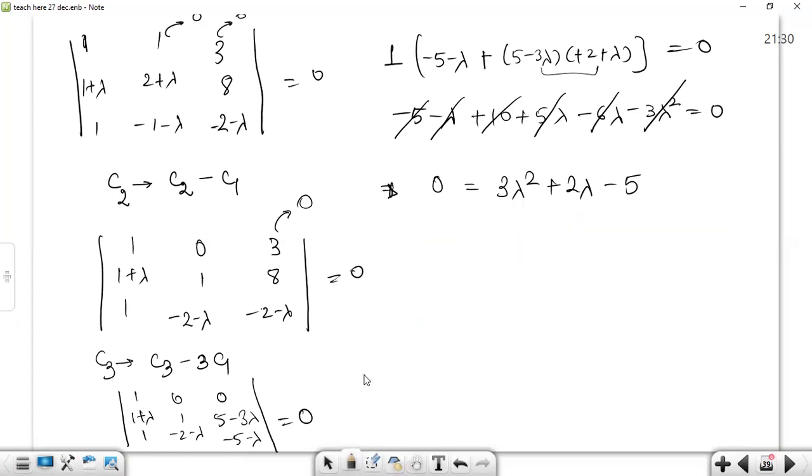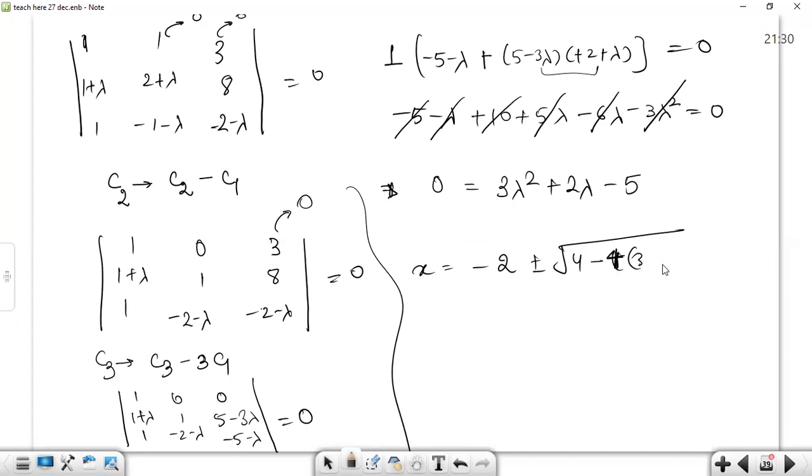Now let's save the space. X is minus b plus minus square root of b square minus 4 AC. So A is 3, C is minus of 5. Minus minus cancels each other, divided by 2 into 3.